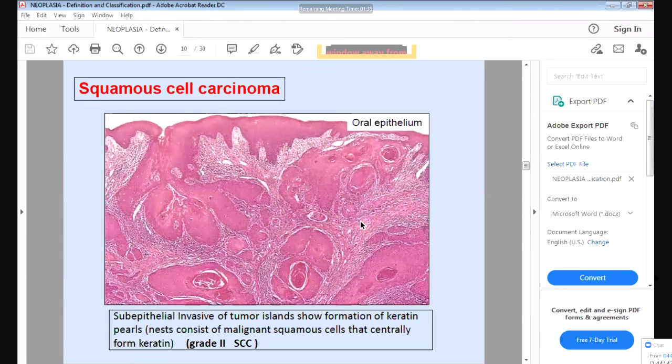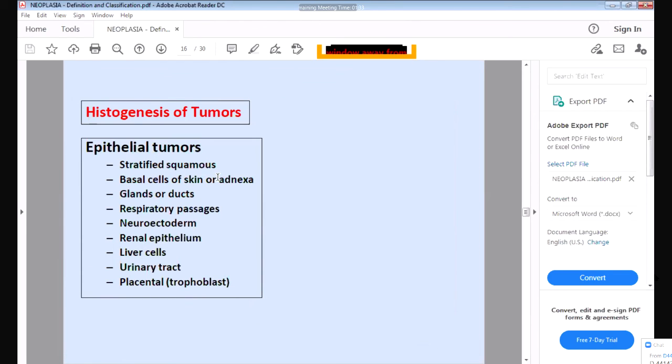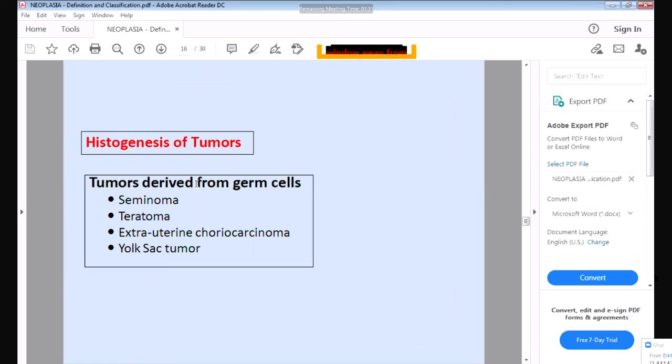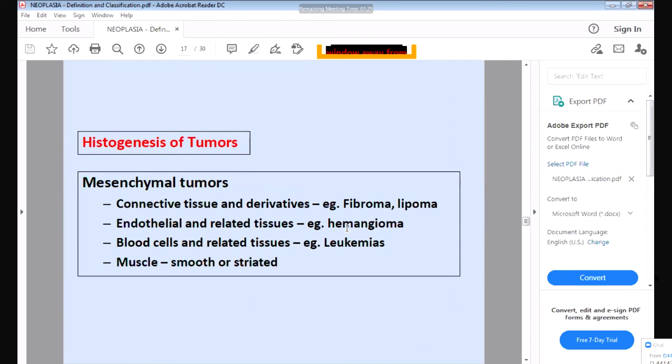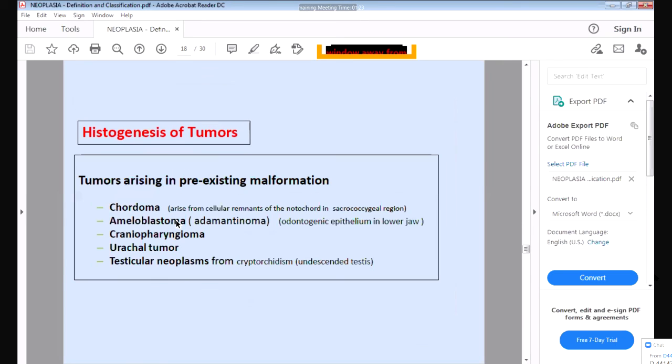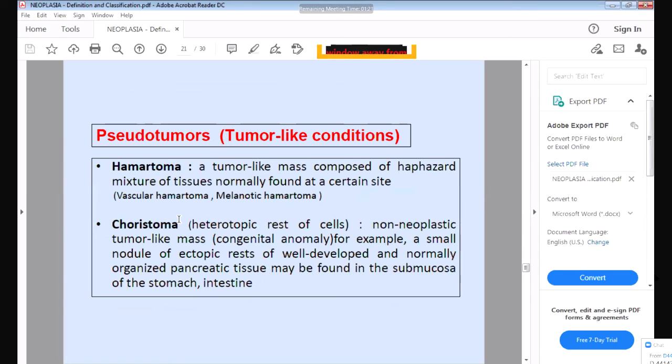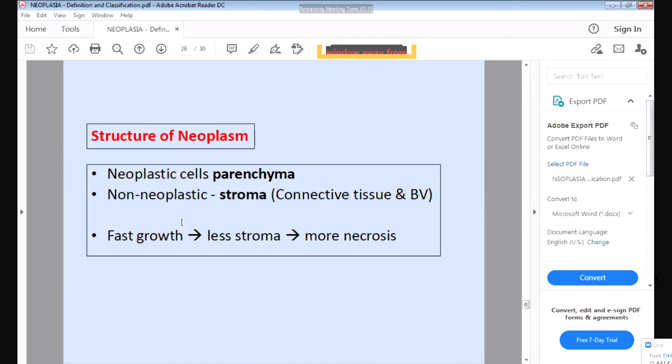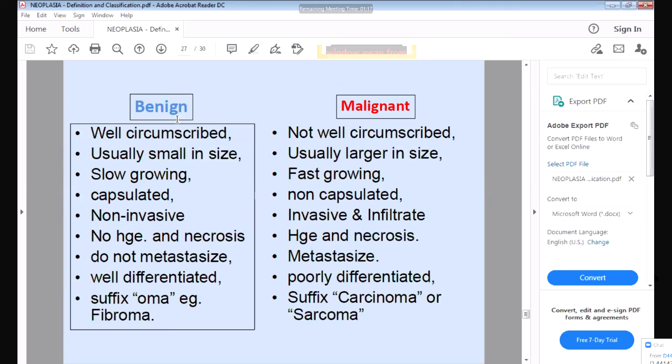Then according to the cell of origin, whether it is epithelium, stratified squamous epithelium, or from the mesenchymal blood vessel, hemangioma. And if derived from the germ cells, it is a teratoma. Okay, so this is how you have to differentiate. But the most important, you should remember the differences between benign and malignant tumor. Okay, this is very important.